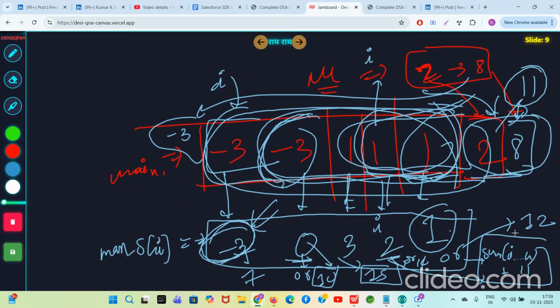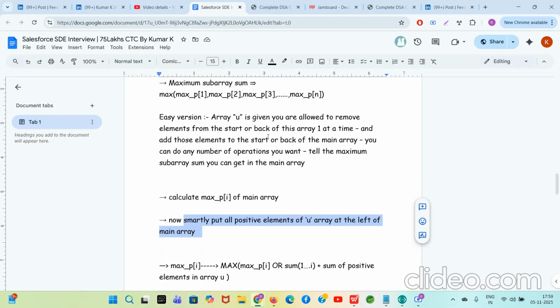Now guys, these things are clear. So guys, same thing, case 1, case 2 you will solve. Case 1 where all the positive elements are put at the front, and case 2 where the positive elements are put at the back. Now this much knowledge you need just to solve the easy version.